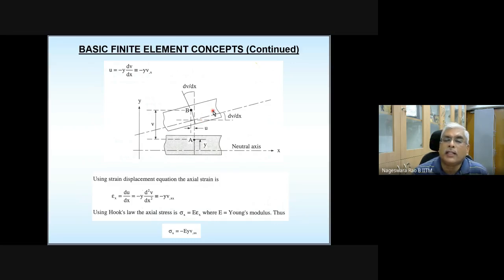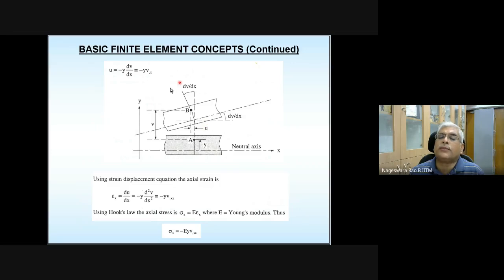And please note that the original part of the beam and the deformed part of the beam are shown here only to derive the relations between the applied load, displacements, rotations, and strains. Okay.